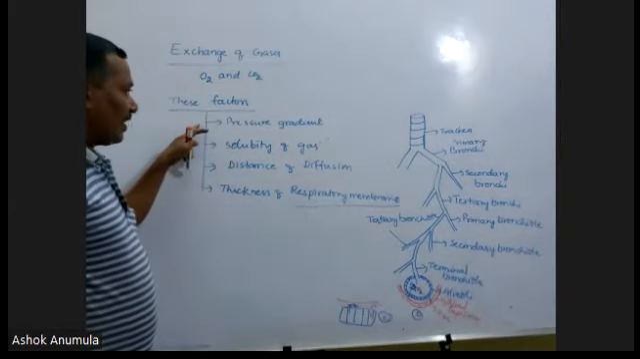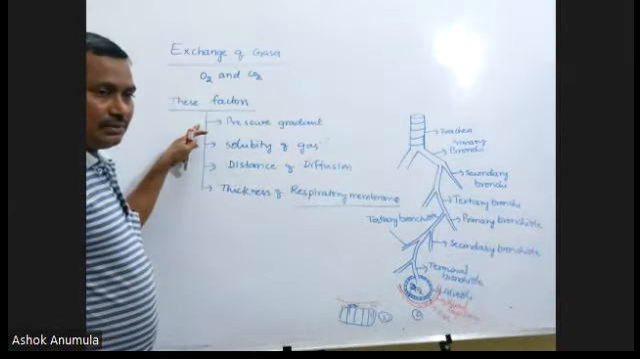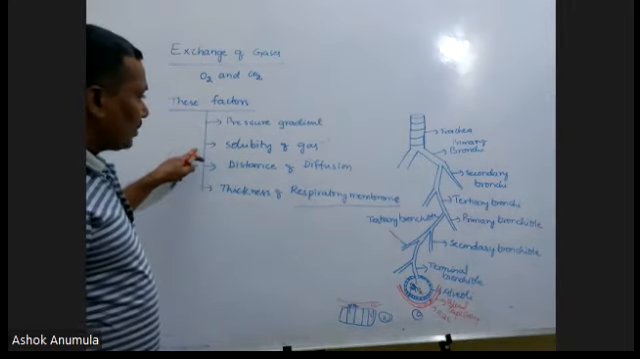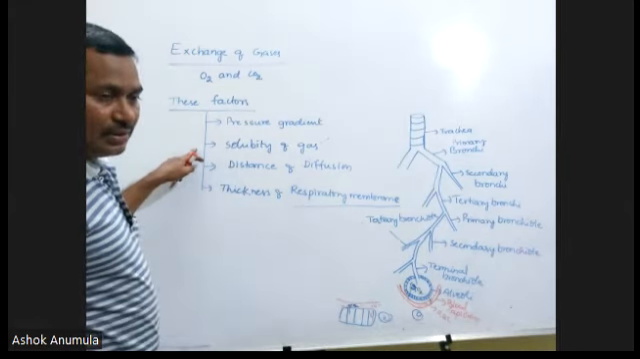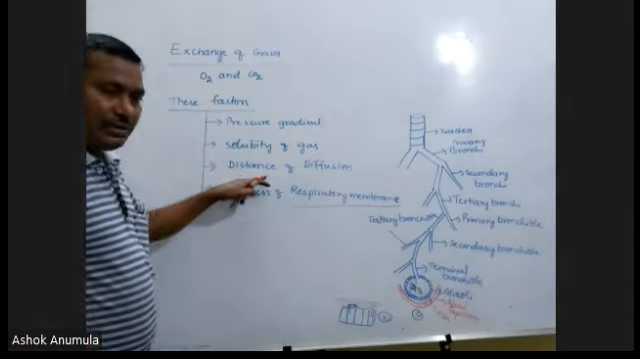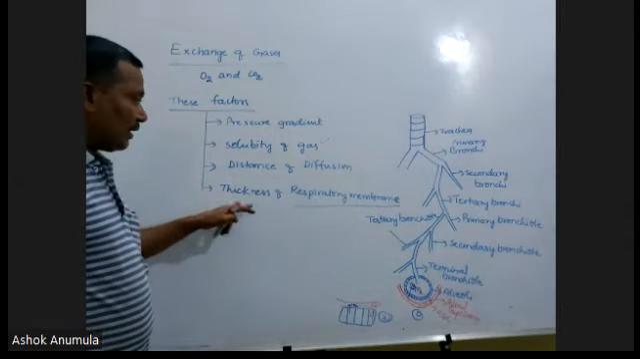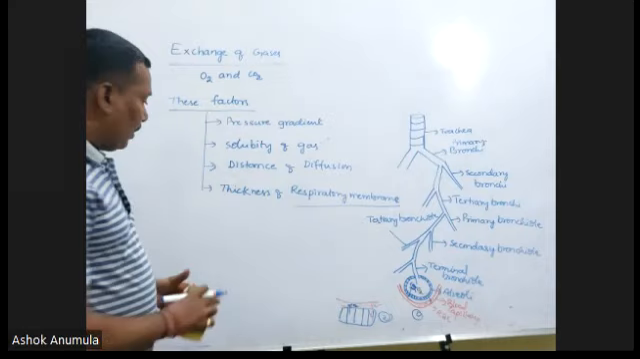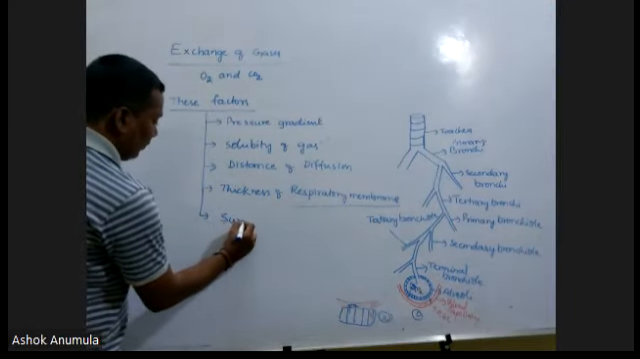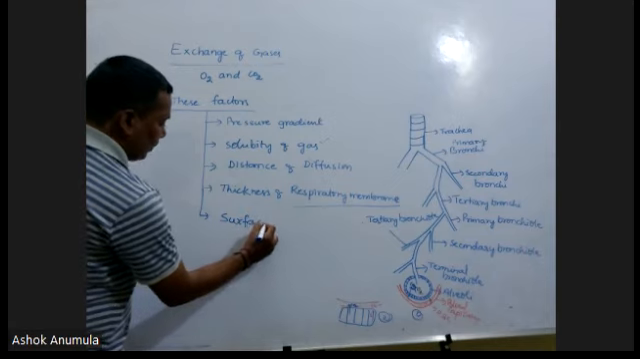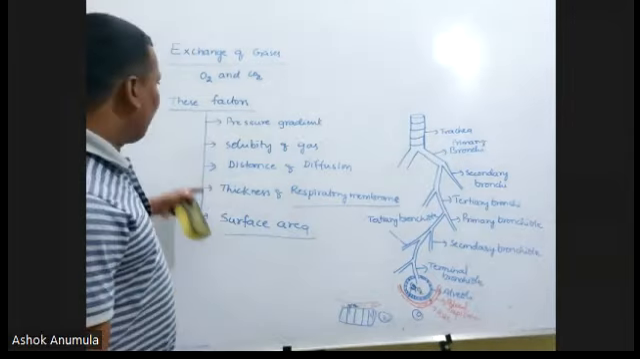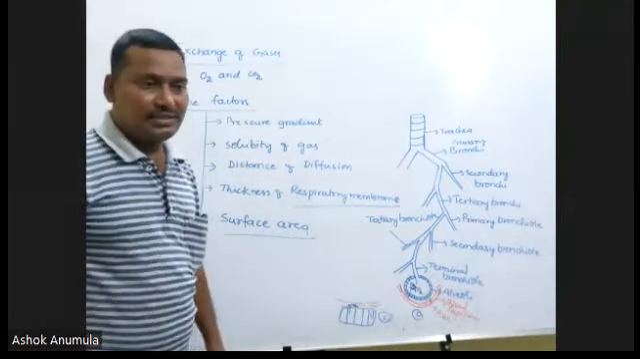Listen to me. Pressure gradient of the gas. Second one, solubility of the gas. Third one, distance of diffusion. Next, thickness of the respiratory membrane. And one more factor is also present: surface area. Surface area also plays an important role in the exchange of the gases.